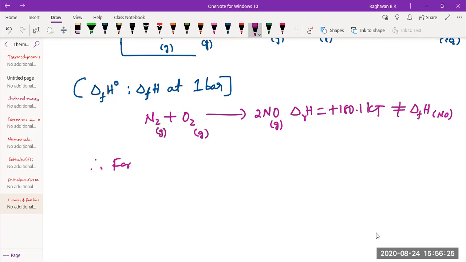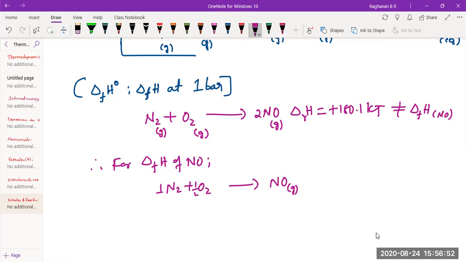For enthalpy of formation of nitric oxide, 1 mole of that compound should be formed from its elements only. So I should write N2 plus O2 giving rise to 1 mole of NO. If 1 mole of NO has to be formed from its elements, it has to be half N2, half O2.